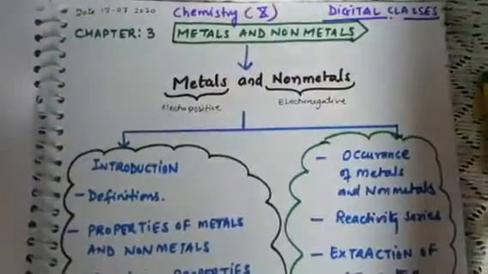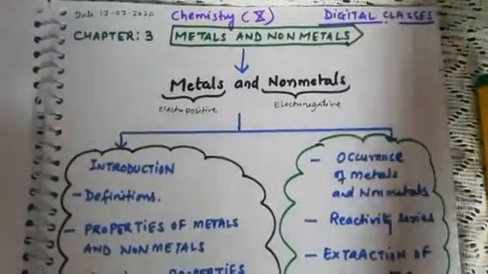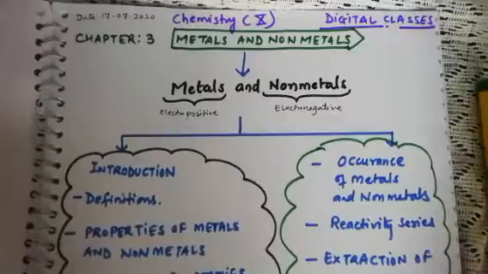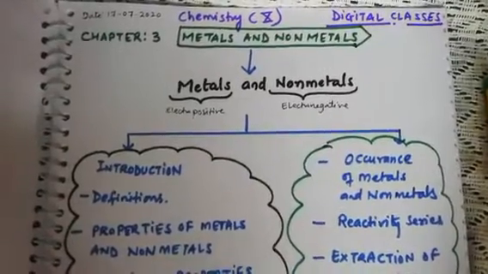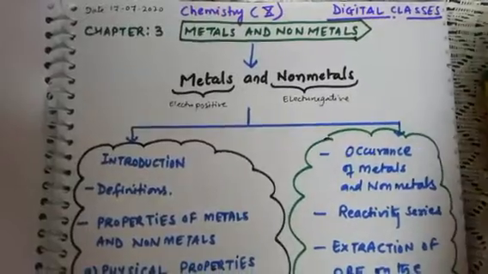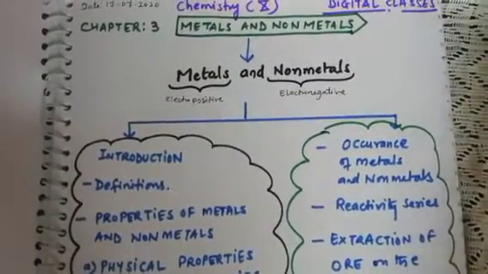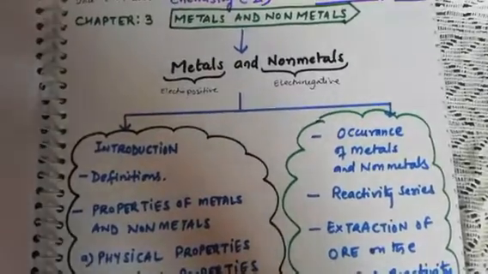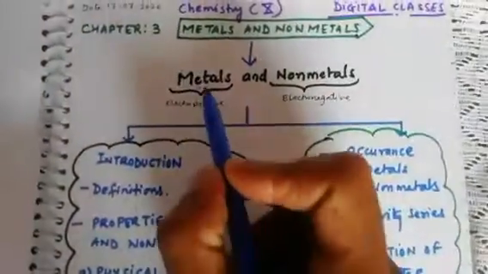So, dear students, as already we have done 2 chapters of this chemistry period. That is chemical reactions and chemical equations, that was chapter 1. Second chapter was acids, bases and salts that we finished yesterday. We did the exercise of yesterday. Hope you understood all the questions. Now we are going to chapter 3, that is metals and non-metals.